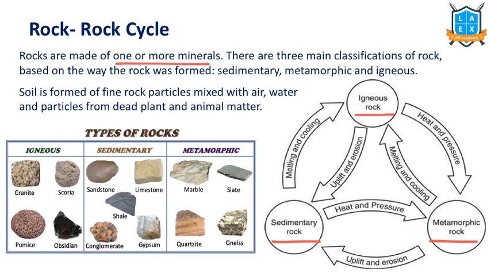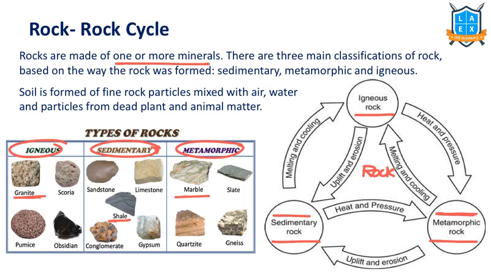Igneous rock turns into metamorphic rock under high pressure and temperature. Sedimentary rock also turns into metamorphic rock under high pressure and temperature. Likewise, each type converts into another type. This we call a rock cycle. And we have various types of rocks based on their formation. Under igneous, sedimentary, and metamorphic rock, we have various types based on the parent material. For example, granite is igneous rock. Shale is sedimentary rock. Marble is metamorphic rock. Likewise, we have various types.